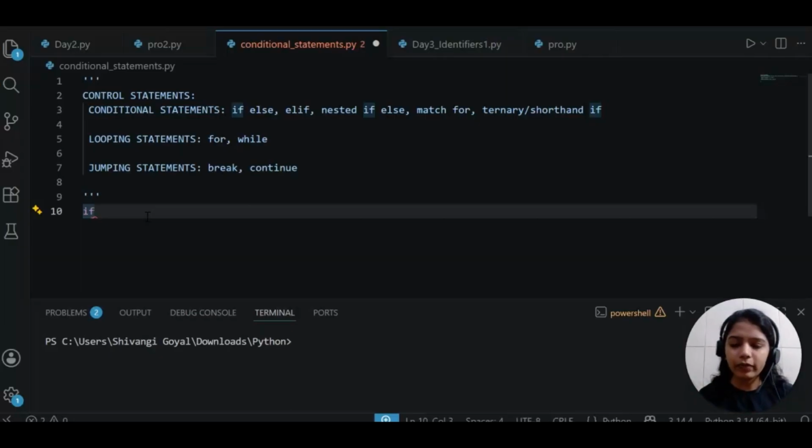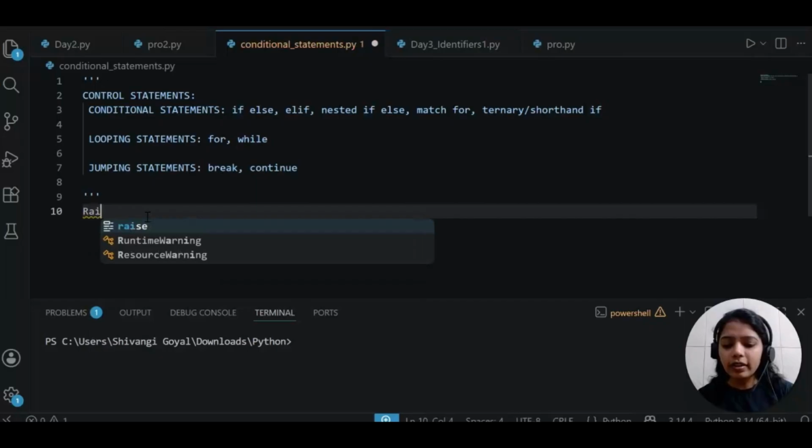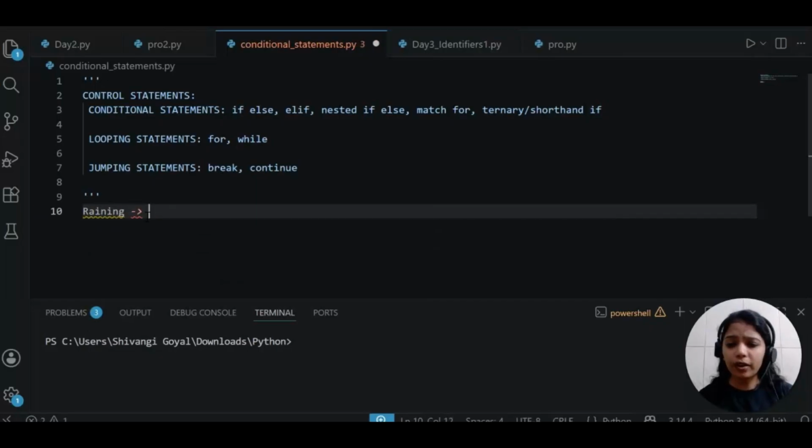For example, can you tell me, if it is raining outside, raining a lot, but you don't have any option, it is very much necessary to go outside. You cannot say no. You have to go outside even if it is heavily raining. What will you do? Pause the video and write your answer, or just think about it. So the answer is obviously we will have an umbrella. So if it is raining, then only you will have an umbrella. Or you can have a raincoat.